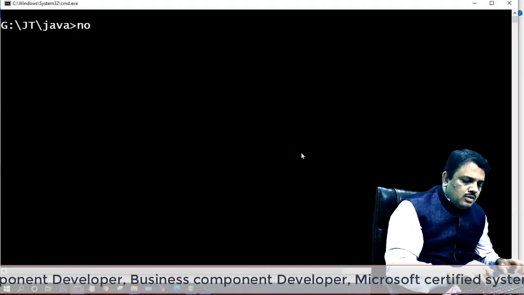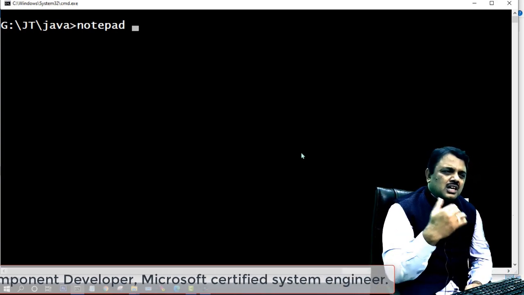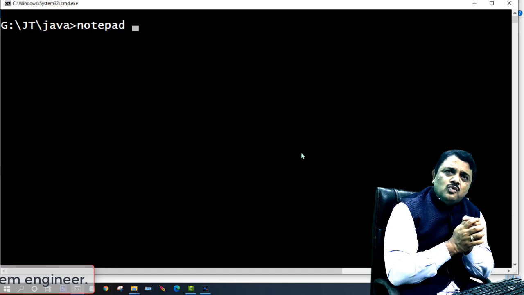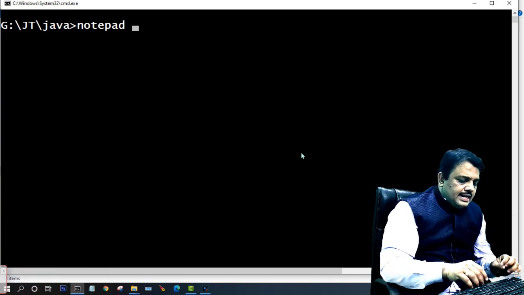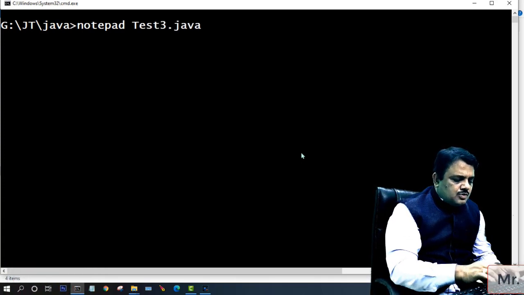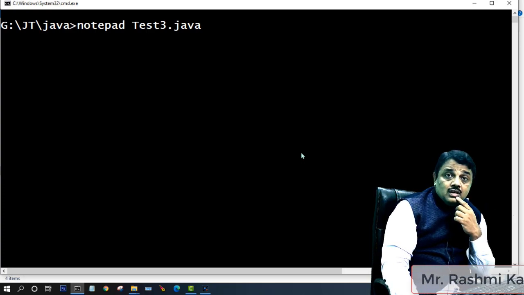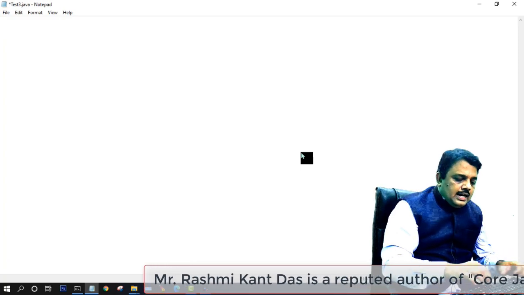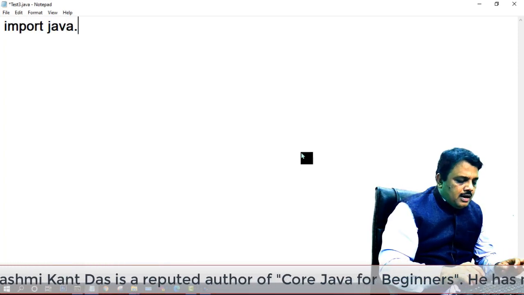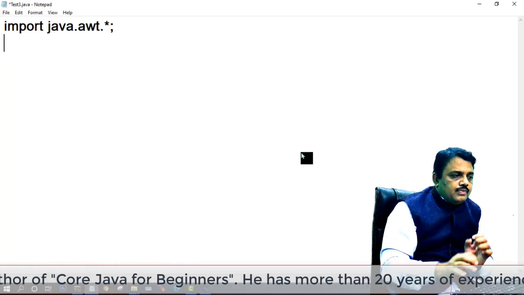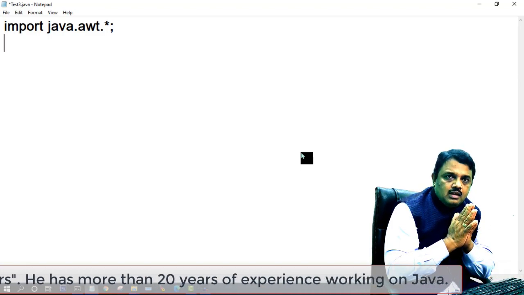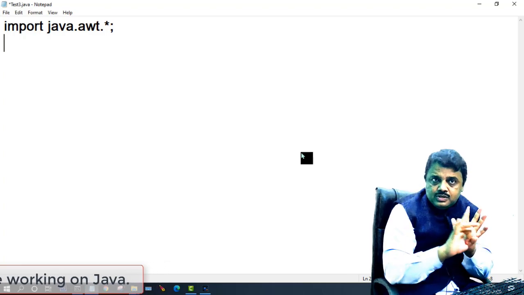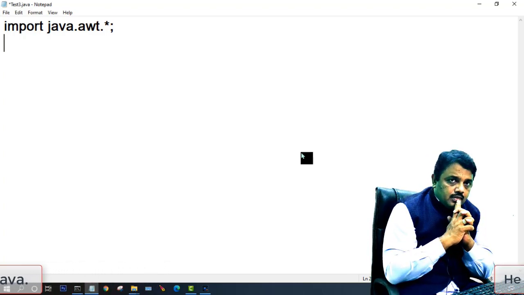I will show you a good example, so if anybody asks you to justify it, you write the same code. I write here, for example, TestThread.java. What is my next job? Check here. I write import java.awt.*. I am importing the AWT package. I want to move a ball from left to right, in a horizontal way.